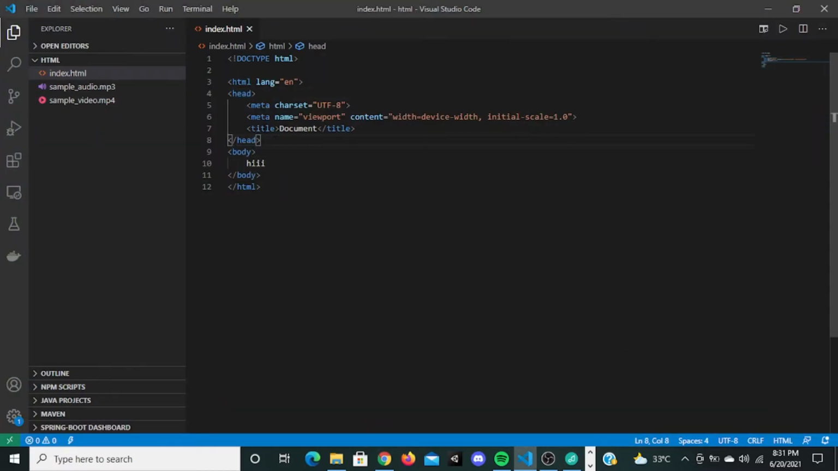For just now, let's leave it. So I told you, there are different tags in HTML. We are going to see each tag one by one, and we are going to categorize each tag. The first tag that we are going to see is the header tags.